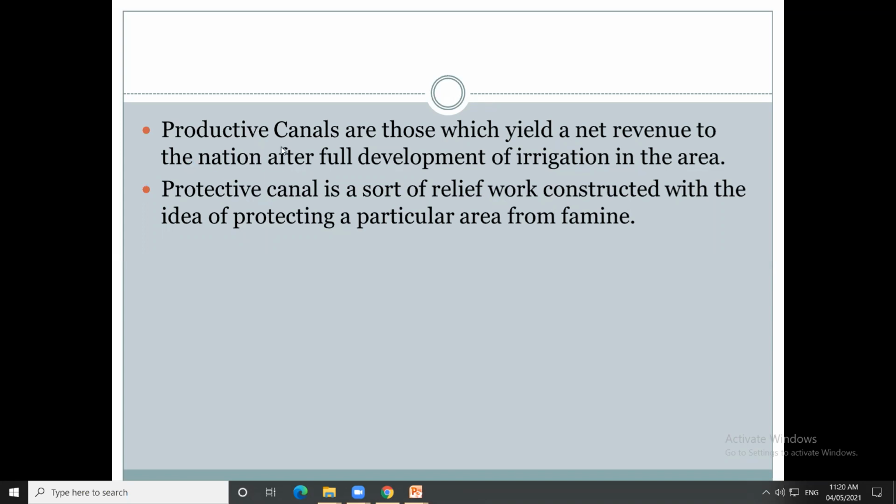Some differences between productive and protective canals. Productive canals yield net revenue to the nation after full development of irrigation in the area. So it generates revenue. Protective canals protect the area from famine; that is why they are called protective canals.